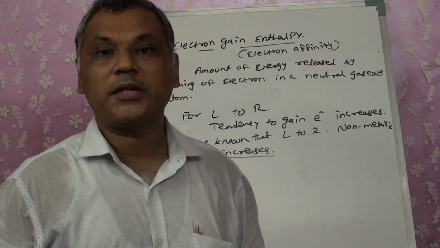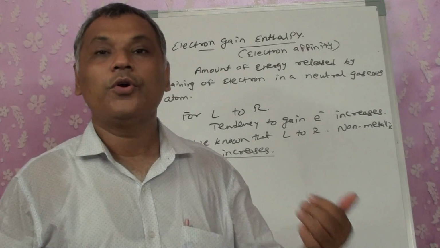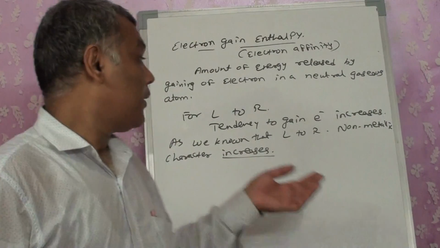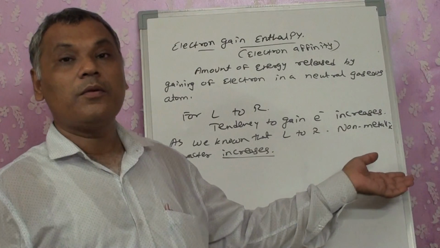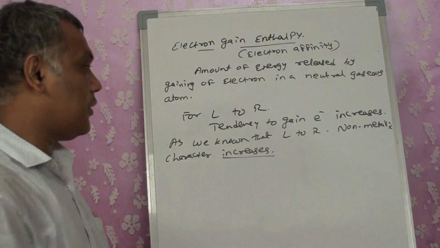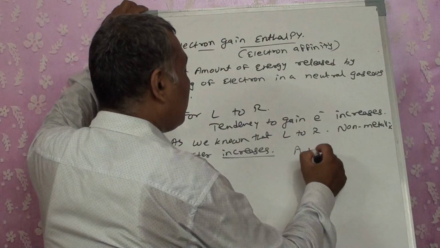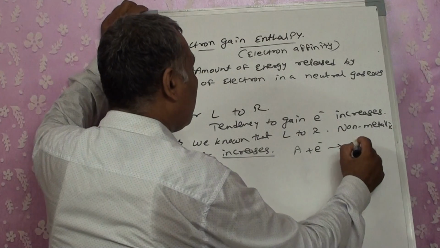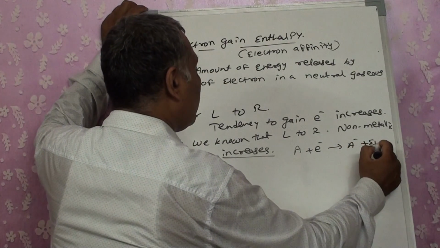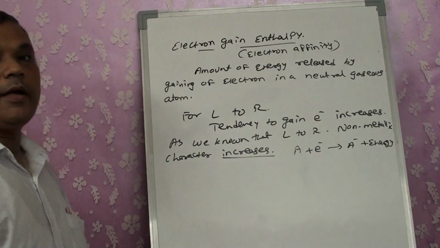That means the non-metals have a tendency to gain electrons. Metals have a tendency to donate electrons. So non-metals have more tendency to gain electrons, so they will give out more energy. Here in the equation, an atom will gain an electron and become negatively charged, during which it will lose energy. It is going to be exothermic.